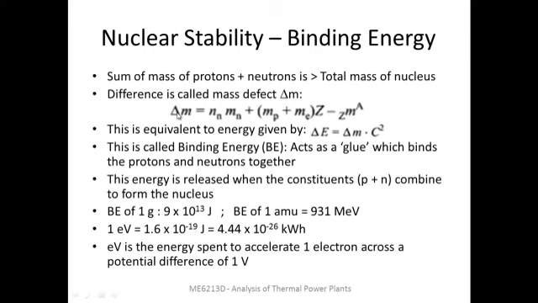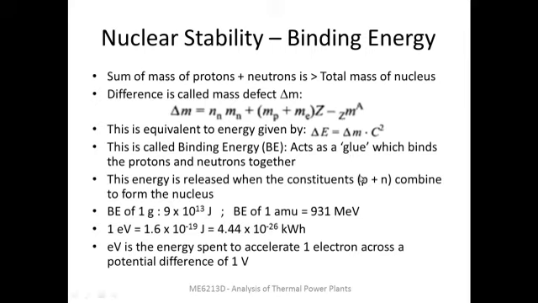So the difference is the mass defect, and since this mass is annihilated, it will have an equivalent energy given by the famous equation delta m into c square. C is the speed of light, 3 into 10 power 8 meter per second. This term, called the binding energy, as the name indicates, is something like a glue which keeps the protons and neutrons together, binding the nucleons together within the nucleus. So the greater the binding energy, the more stable the nucleus will be.